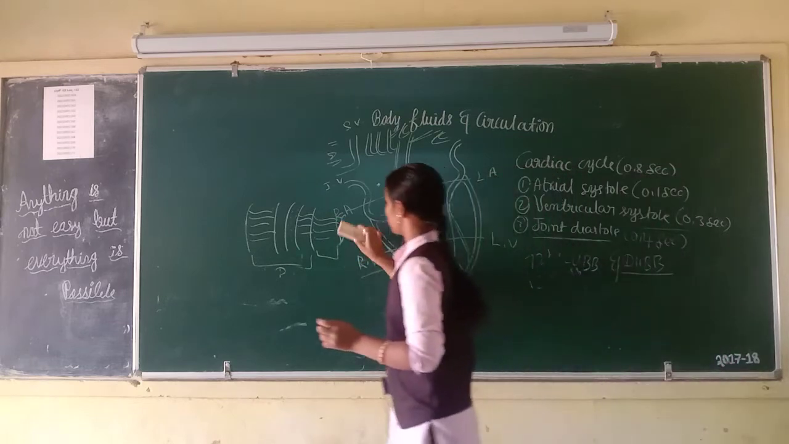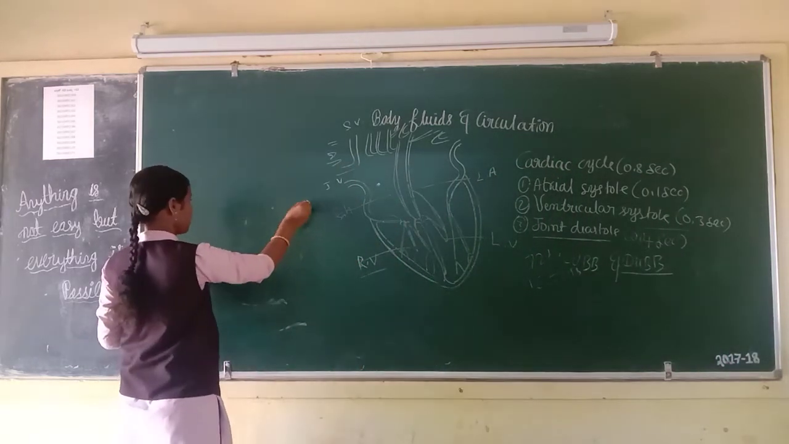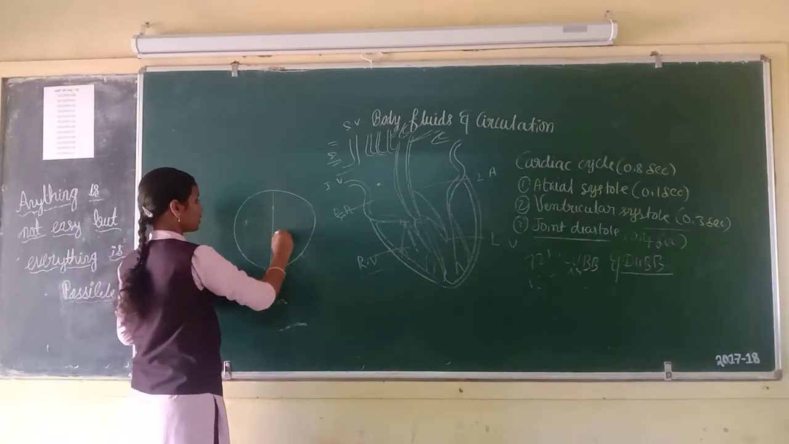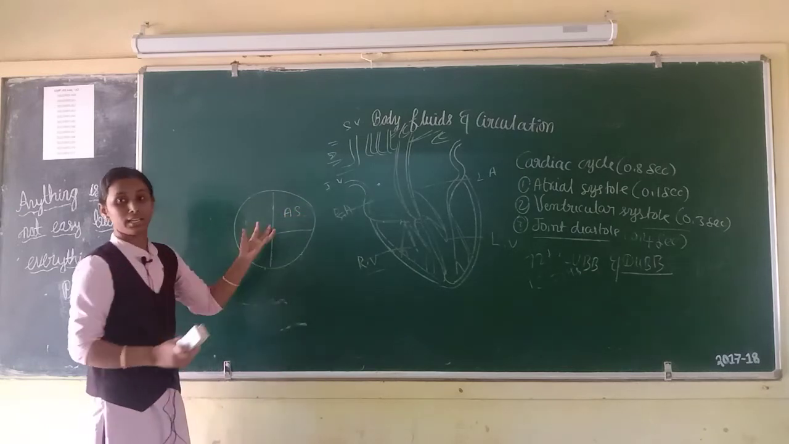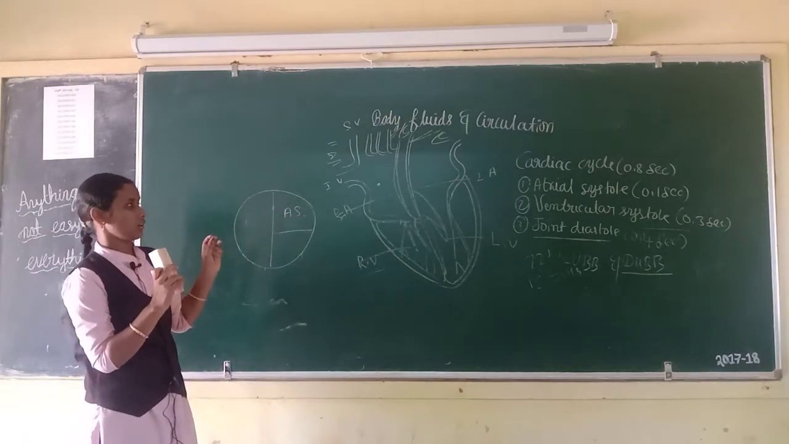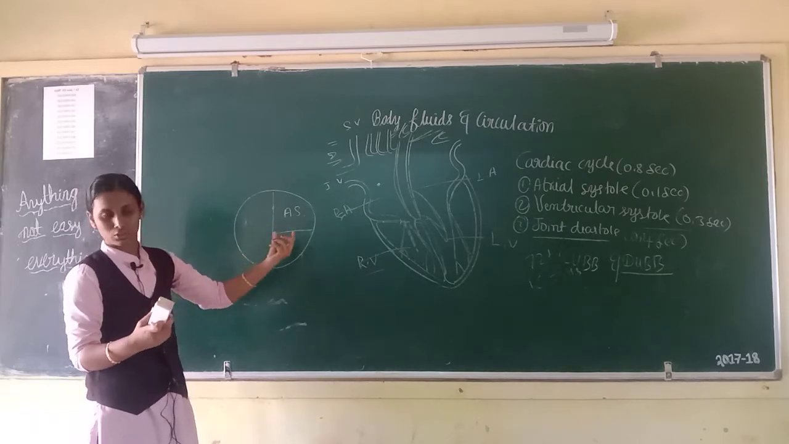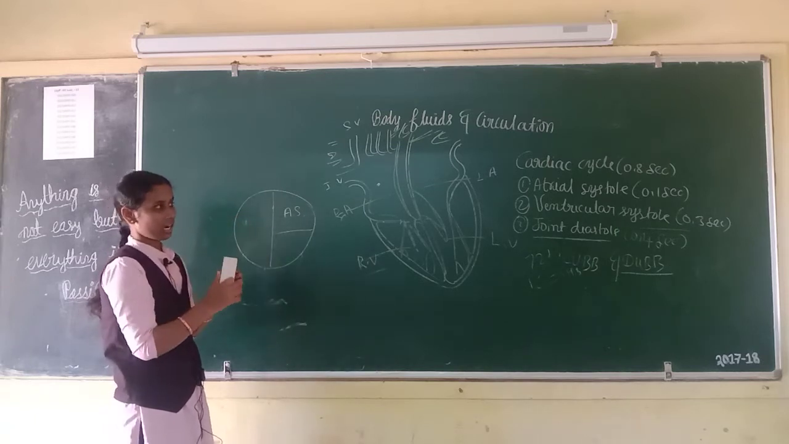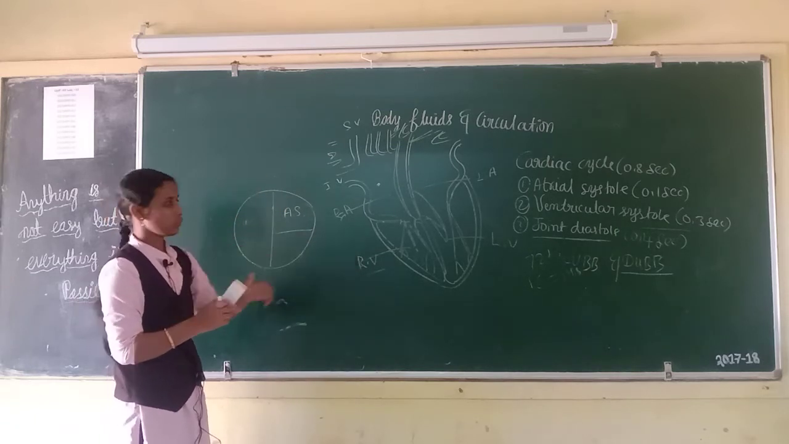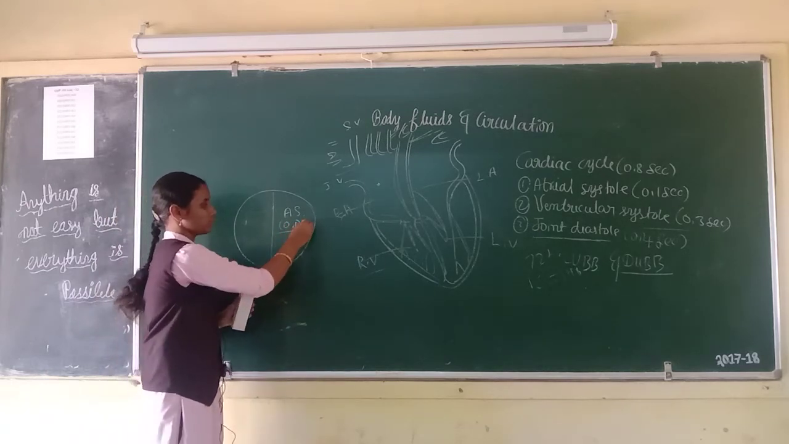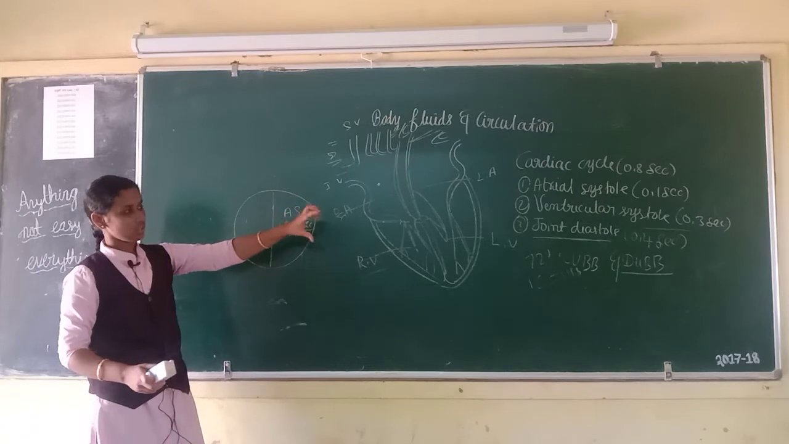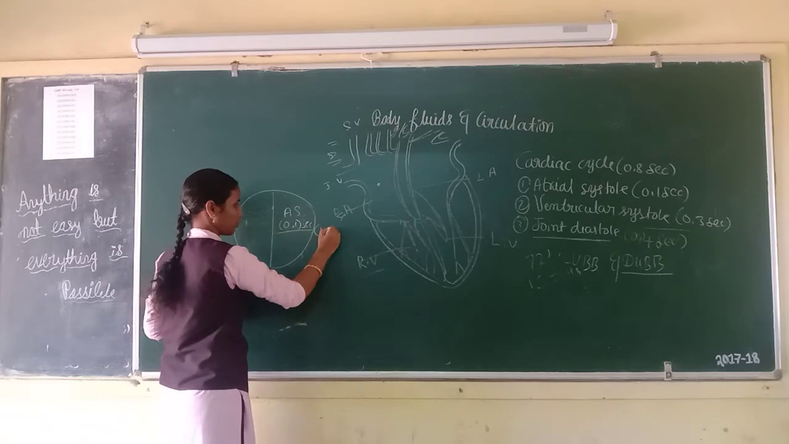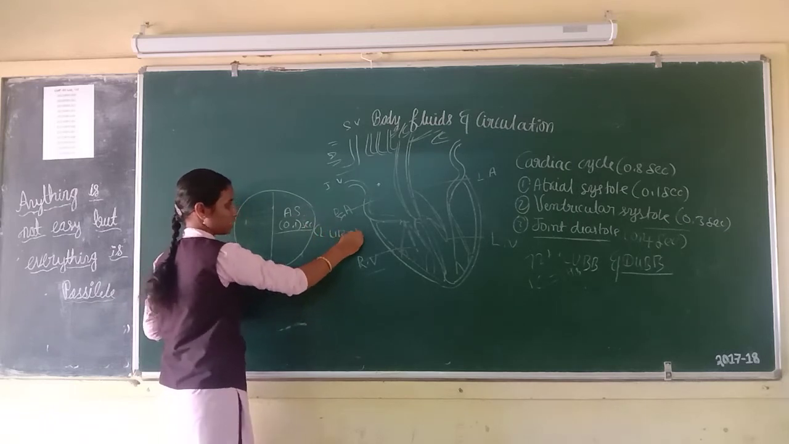Simply, first, this is your cardiac cycle. First, atrial systole. Atrial depolarization causes atrial systole. When the SA node generates the action potential, both atria contract, then blood is pushed into the respective ventricle. It will take 0.1 second. During atrial systole, AV valves are open and semilunar valves are closed. Then closure of AV valves produces the first heartbeat sound, that is lub.